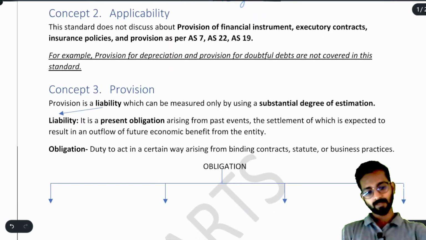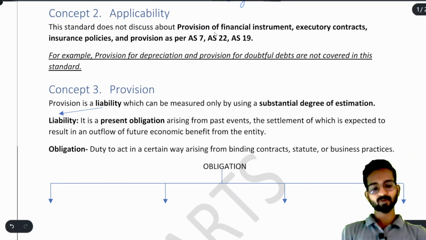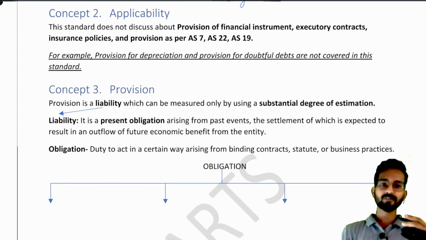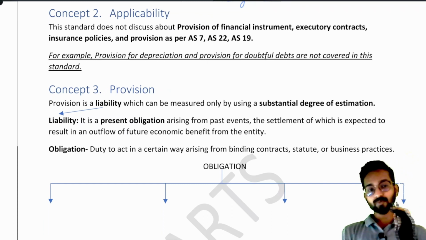Okay, now applicability says that the standard does not discuss about provision of financial instrument, executory contracts, insurance policy and provision as per AS 7, 22 and 19. What does it basically say? That whenever you are providing the provisions for depreciation, provision for doubtful debts, all those are not covered in this standard. Only those provisions are covered where it includes the payment, or you can say there is outflow of resources.